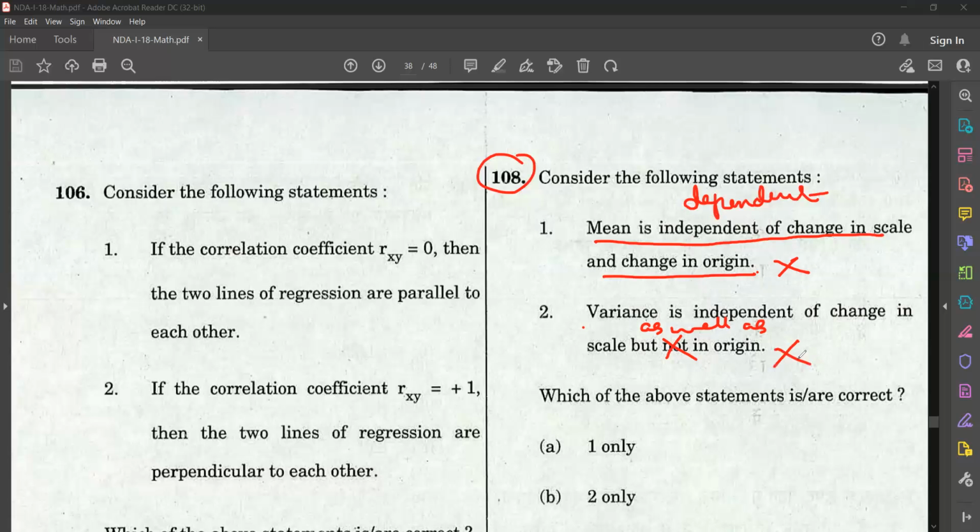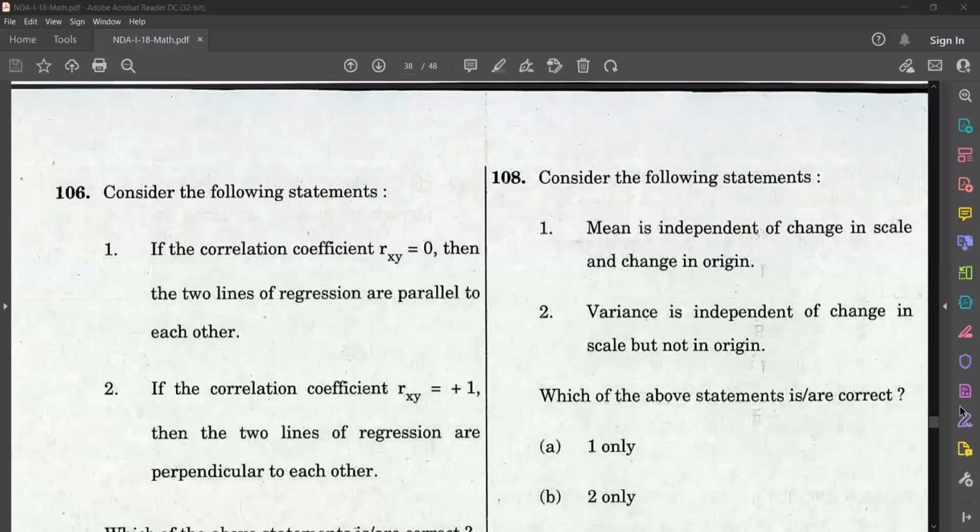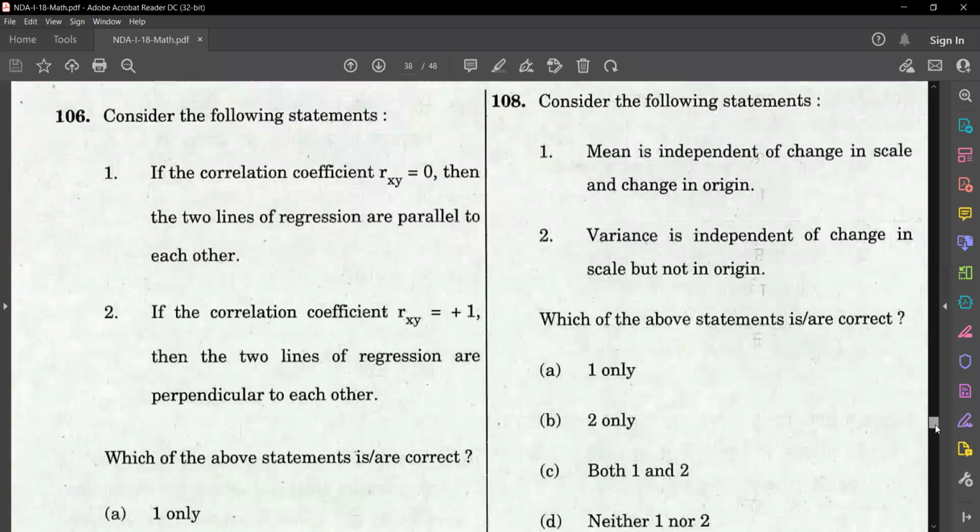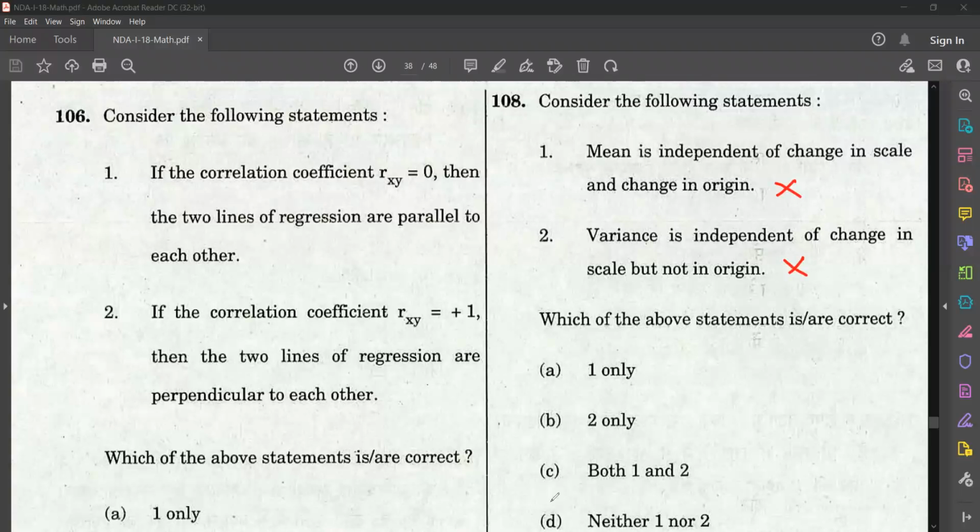So which is the correct answer? Both the statements are wrong. See the options: one only, two only, both one and two, neither one nor two. No statement is correct. Both are wrong. So neither one nor two. That is the correct option.